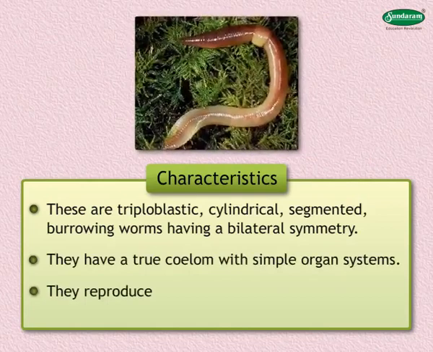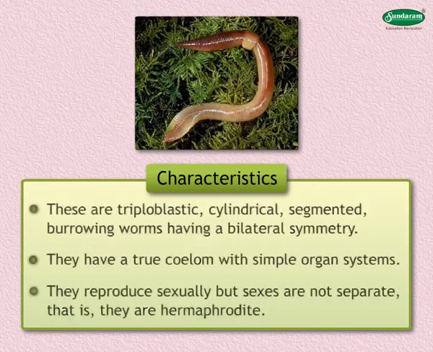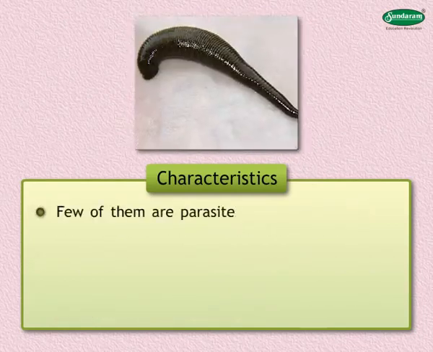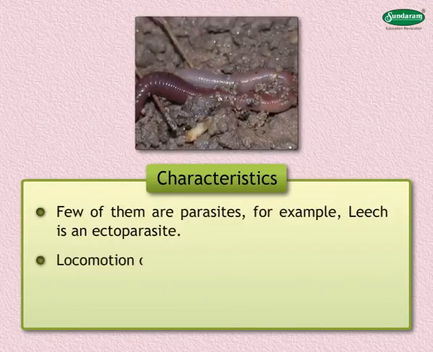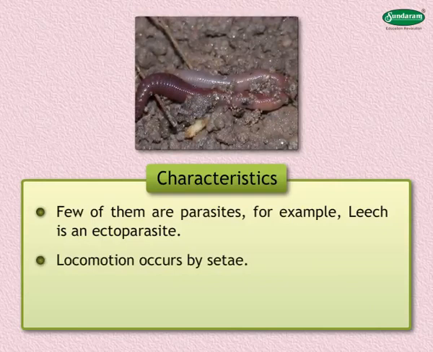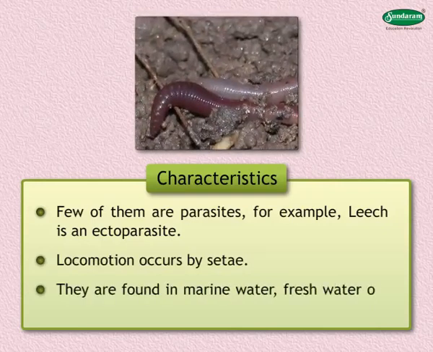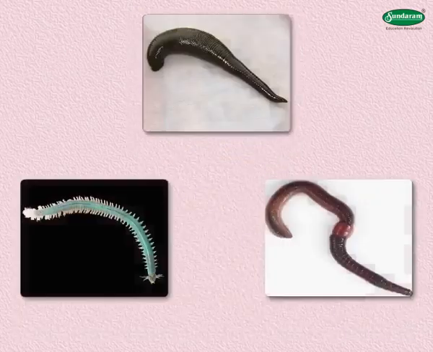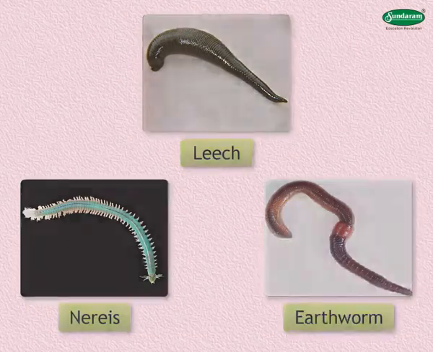They reproduce sexually, but sexes are not separate, that is, they are hermaphrodite. Few of them are parasites. For example, leech is an ectoparasite. Locomotion occurs by setae. They are found in marine water, fresh water, or on land. Some common examples of phylum Annelida are leech, Nereis, and earthworm.